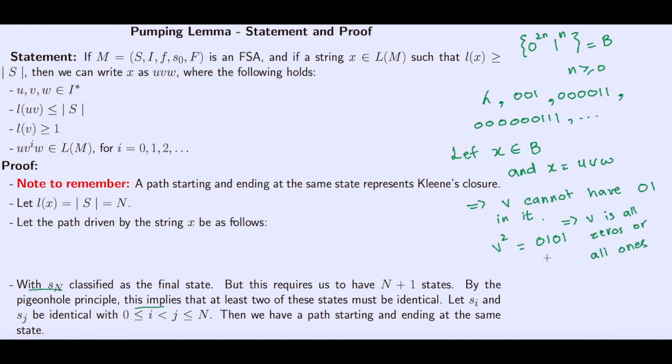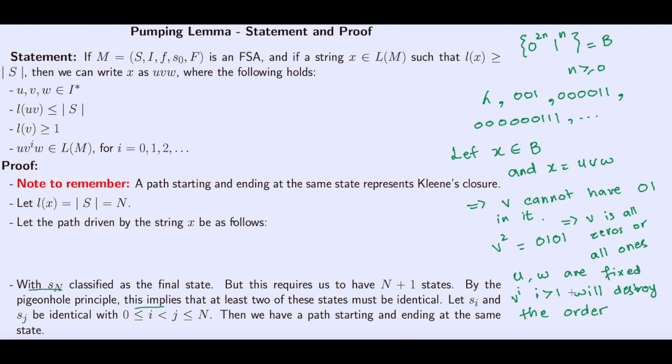But then there is a problem here, because u and w are fixed, right? So any power of v with i greater than 1 will destroy the symmetry, destroy the order. What does it mean?